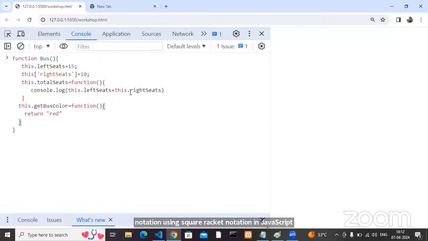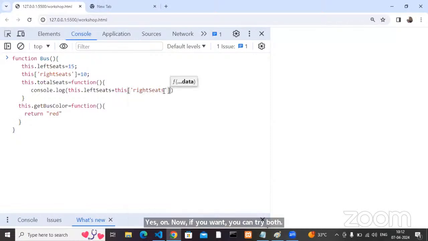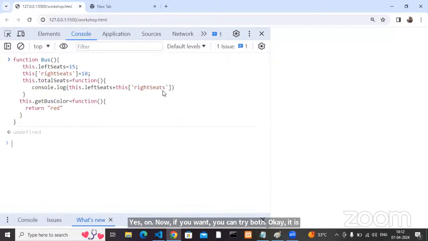Yes or no? Now, if you want, you can try both. Square bracket notation or not? Now, can I click on enter? Yes. Now you have a class. Can I get the services from the class directly? No, right? So how can we get the service? When can I get the service?